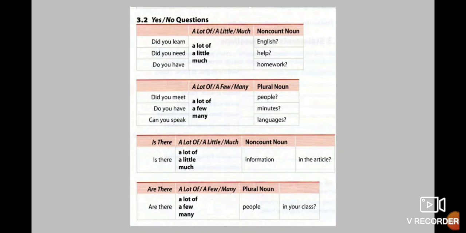So you use these 3 quantifiers when you are asking a question. Then you have "are there." If you have 2 or more, that means countable nouns. Are there a lot of people in your class? Are there a few people in your class, or are there many people in your class? Remember, a few and a little you use with a small quantity. And you use many, much, and a lot of with a large quantity of something.